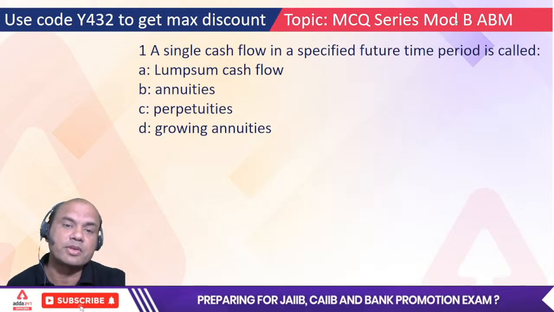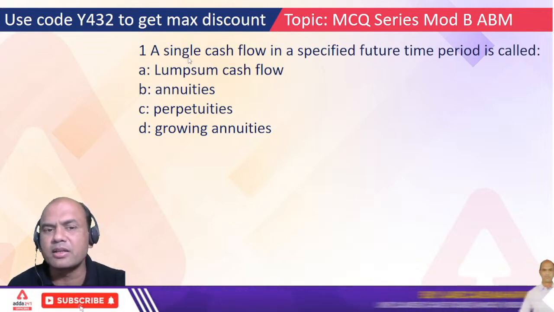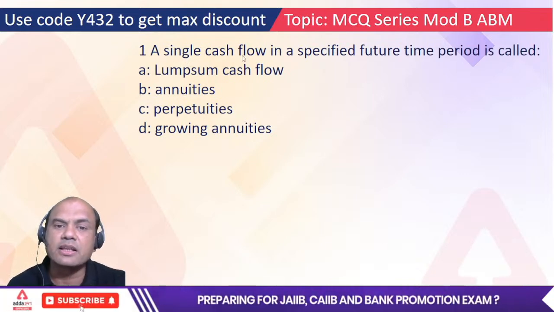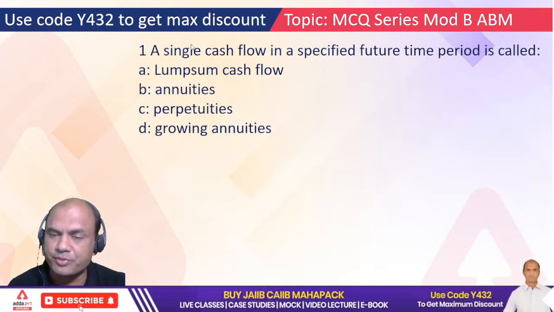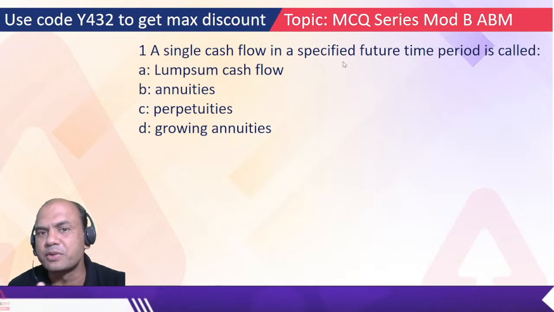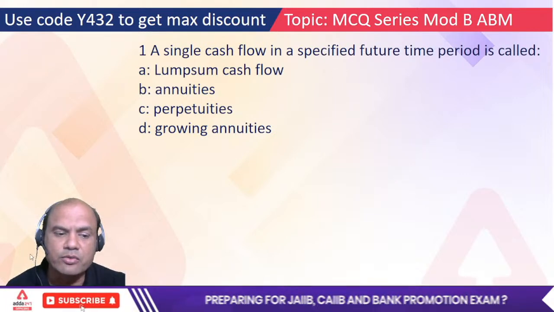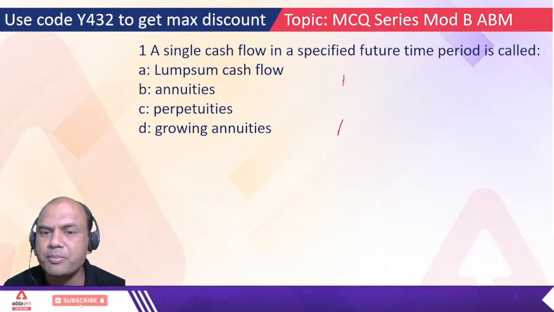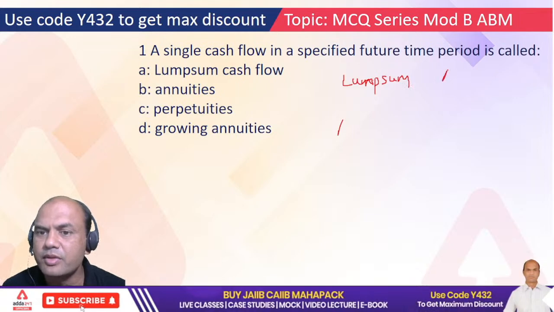So let's start with the MCQ series. We'll basically be covering time value of money this time. A single cash flow at a specified future time is called a single cash flow. What are the two types of cash flows in any time value of money? Always remember, one is lump sum, and second one is annuity, right?